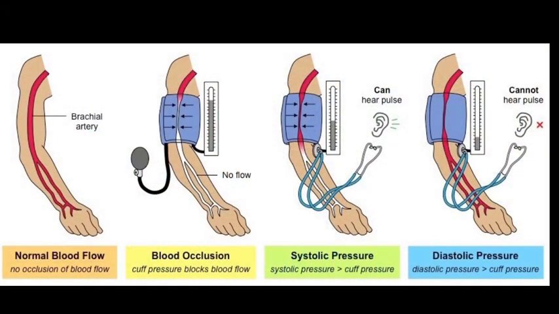Now we also have to know how to measure blood pressure. Blood pressure is measured by using an instrument called a sphygmomanometer. This is very important, child. Many times this type of question is asked in your exam. So the instrument used for measuring blood pressure is the sphygmomanometer. Two readings of blood pressure are taken: systolic pressure, when the heart is contracting and pumping out blood, and diastolic pressure, when the heart relaxes and fills with blood.